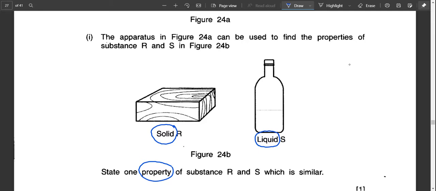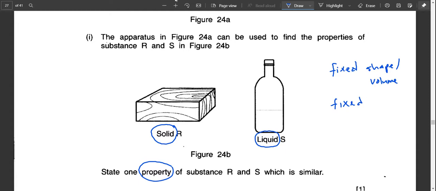This one is in chapter 3, the topic of matter. So you can talk in terms of whether they have fixed shape or volume, and then you have to check whether they have fixed.